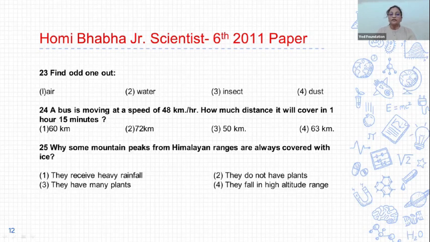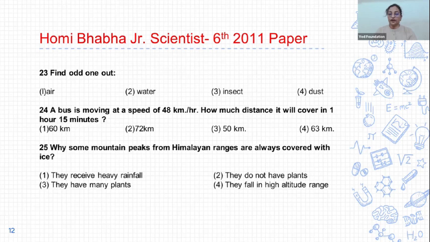Next, 23. Find the odd one out. Air, water, insect and dust. Now, the odd term is insect because the other three are non-living things and insect is a living thing. Therefore, the correct answer of 23 is option 3.